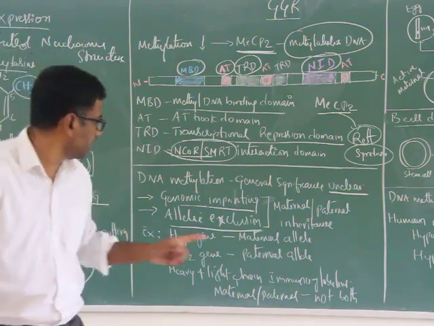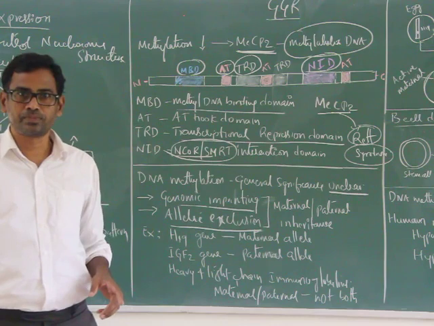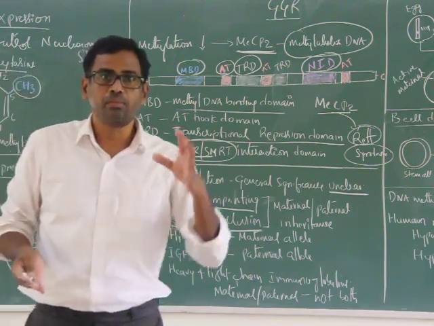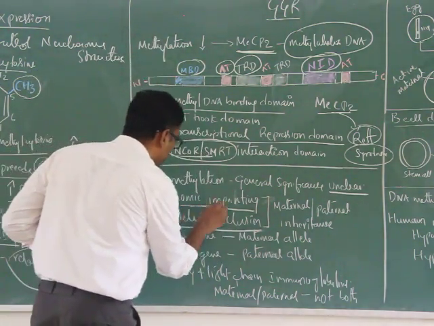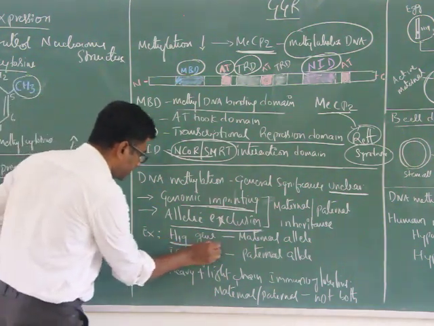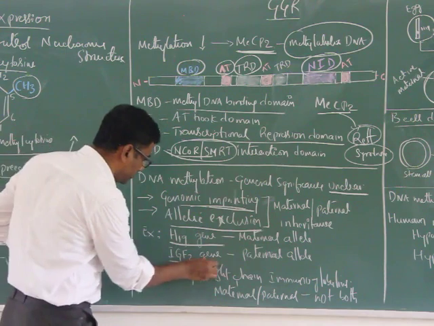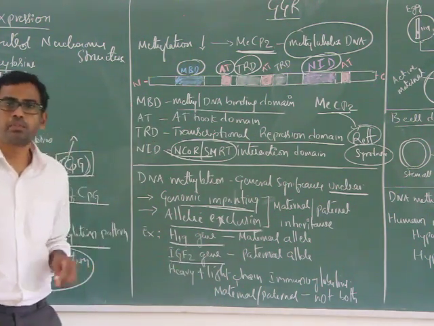If the maternal allele is expressed, the paternal allele is downregulated, inactive. If the paternal allele is active, the maternal allele is inactive. So in genomic imprinting, there are some imprinted genes, like the H19 gene, I'll come to that, and IGF2, insulin-like growth factor 2, which is also an imprinted gene.